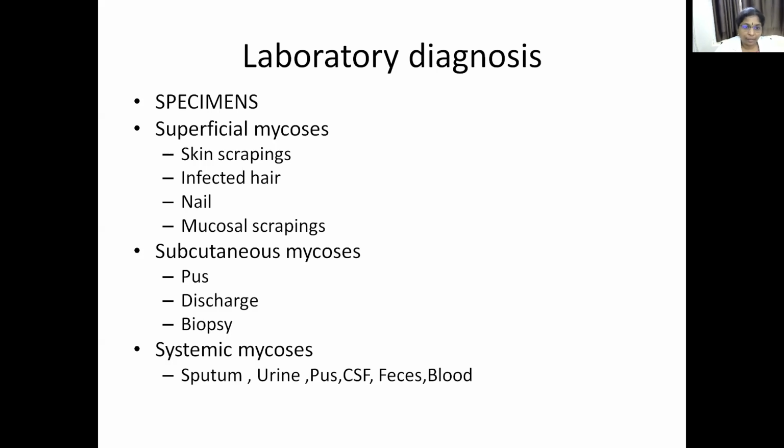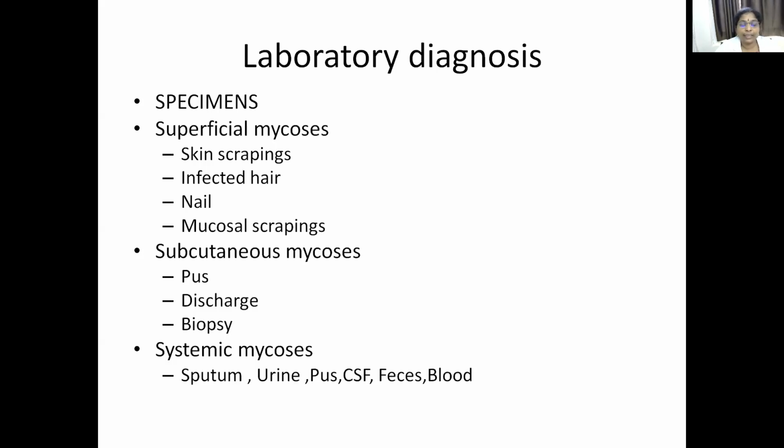You can collect samples like pus, discharge, biopsy samples, etc. In systemic mycosis, which affects the internal organs, you can collect samples like sputum, urine, pus, cerebrospinal fluid, stool sample, and blood. So depending upon the clinical condition and at what level the fungal infection is seen, you can collect the samples.